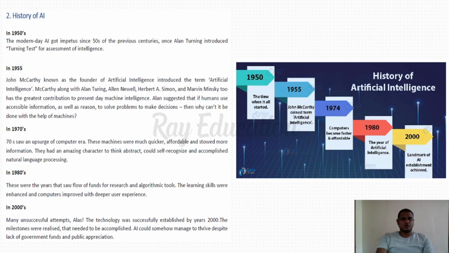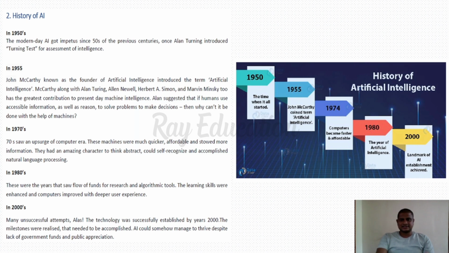Second one, the history of AI. The history of AI started in the 1950s. So in the 1950s is when it started. But you want to keep note that in 1950, it was not named artificial intelligence. Only in the year 1955, John McCarthy coined the term artificial intelligence. So only in 1955 was it called AI.